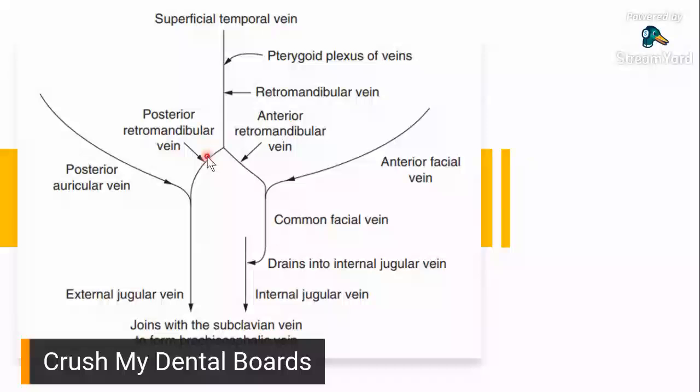On the back side, on the posterior side, posterior division of your retromandibular vein would drain directly into your external jugular vein. Other veins coming from the posterior aspect, your posterior auricular vein, drains directly onto your external jugular vein.